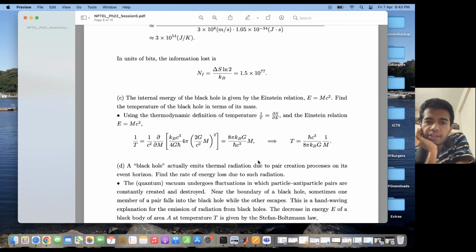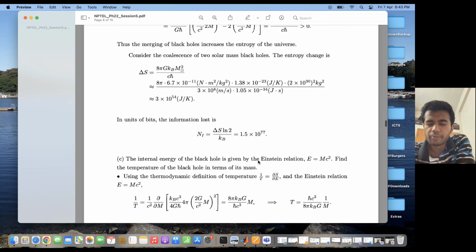So now the internal energy of the black hole is given by the Einstein relation E equal to mc squared. What is the temperature of the black hole in terms of its mass? Alright, so for this purpose, we use the thermodynamic definition of temperature. That is 1 by T is equal to del S by del E. And I had already calculated the entropy of a black hole earlier.